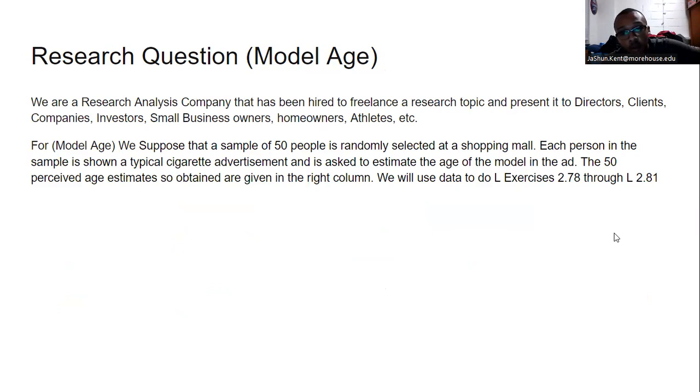We have 50 people randomly selected from a shopping mall. Each person in the sample is shown a typical cigarette advertisement and is asked to estimate the age of the model in the ad. So through 50 perceived age estimates obtained, we use the exercises 2.78 and 2.81 through the book to determine the best model age. Model ages all have to be equal to or more than 25 per guidelines.